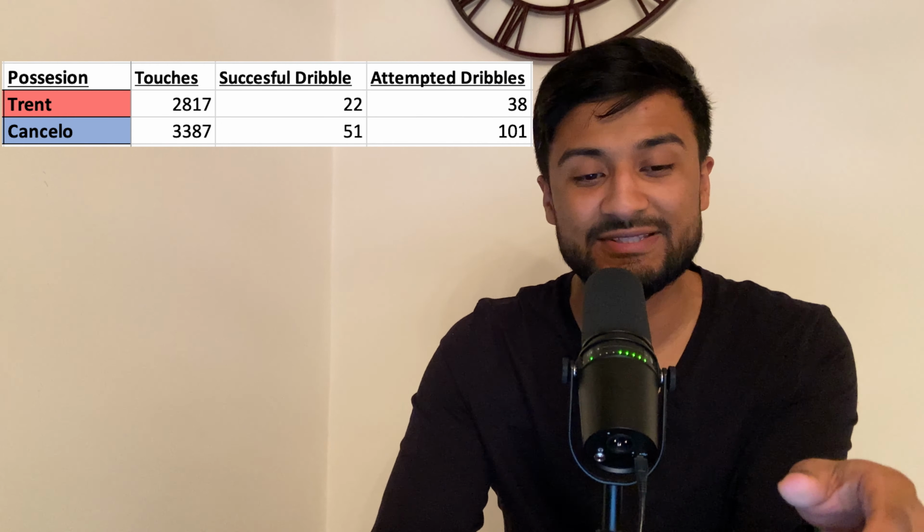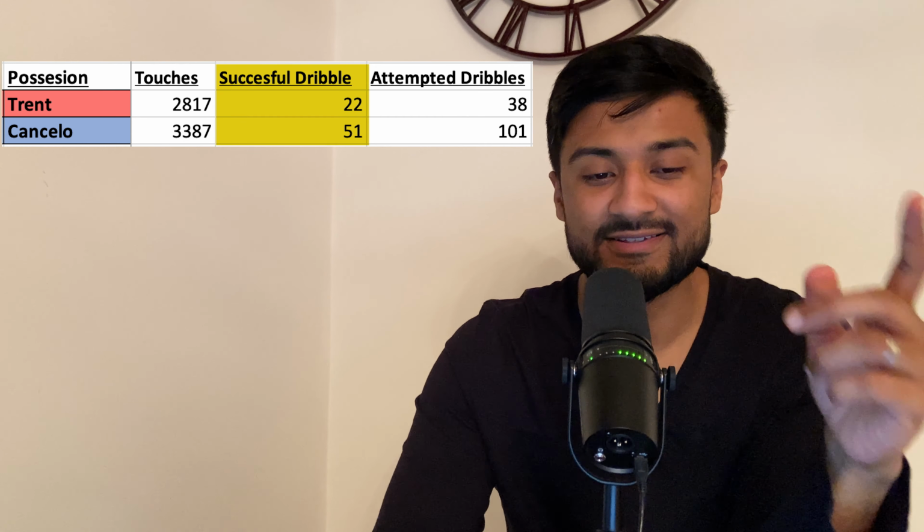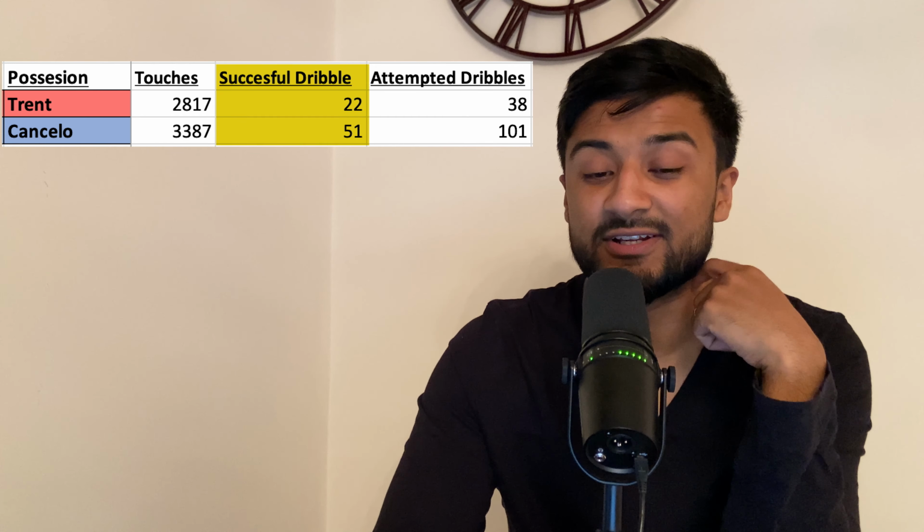Okay, now moving on to possession. If we look at the successful dribbles made by these players, Cancelo's done 51 and Trent's only done 22.